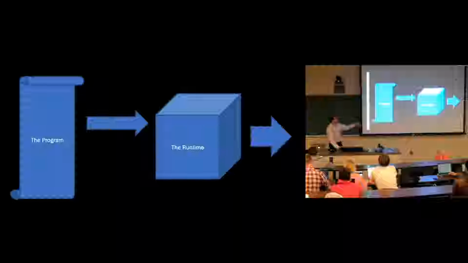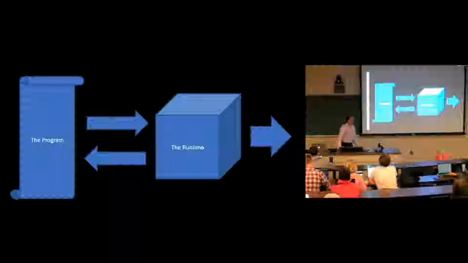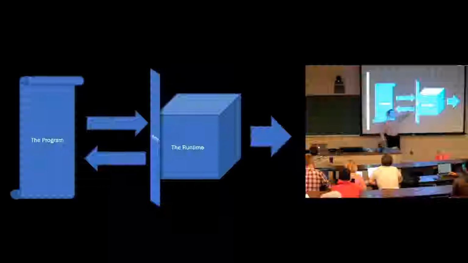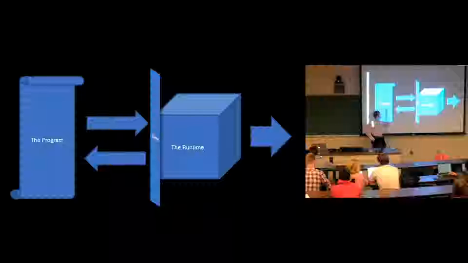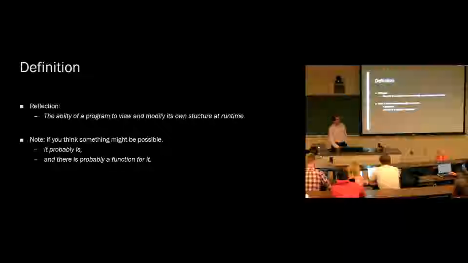But you can actually break this down a little bit. You can actually get information back from the runtime in your code. And so you can almost visualize a bit of a mirror right here at the runtime. That's what we're reflecting. We've got the program and we've got the runtime, but what our program is going to do is actually look explicitly at the runtime, get information about it, and then we're even going to change it. So the official definition of programming reflection is the ability of a program to view and modify its own structure at runtime. So that's reflection.